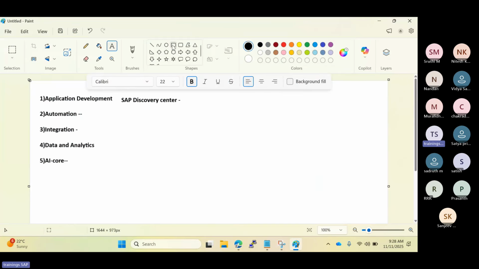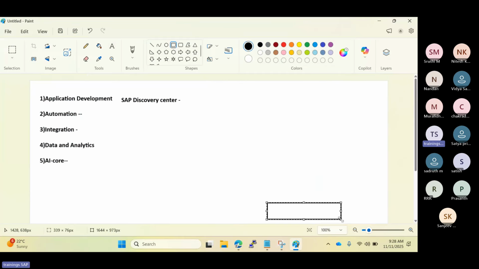First of all, you need to procure the hardware. Then on top of the hardware, you need to install the operating system. On top of the operating system, you install the SAP database. Then you install the SAP NetWeaver application, then the ADS component on top of that. You purchase the license, and then you use it.